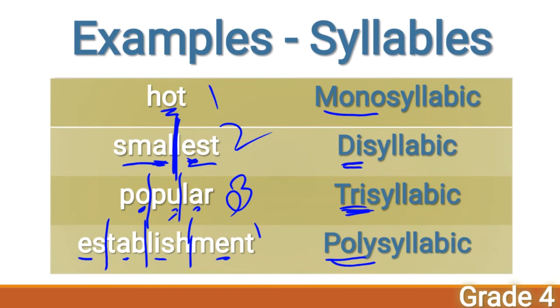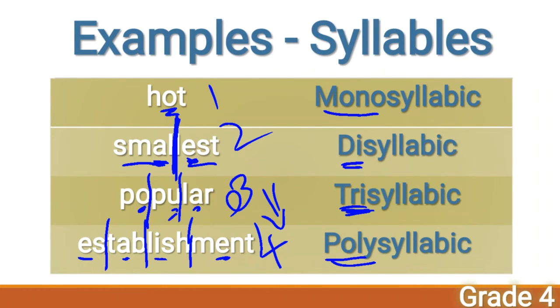So how many syllables are here? Four syllables, more than three, isn't it, children? More than three. That's why establishment is a polysyllabic word. Got it, children? This is how you should divide. You should make syllables. Yes, children?